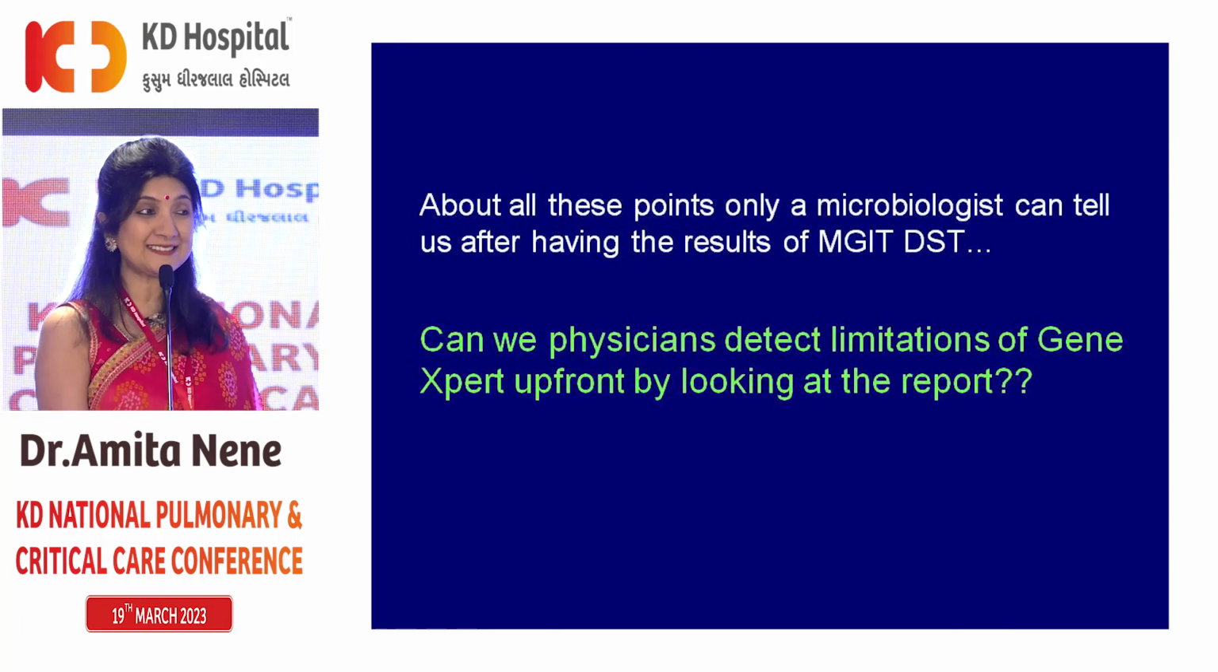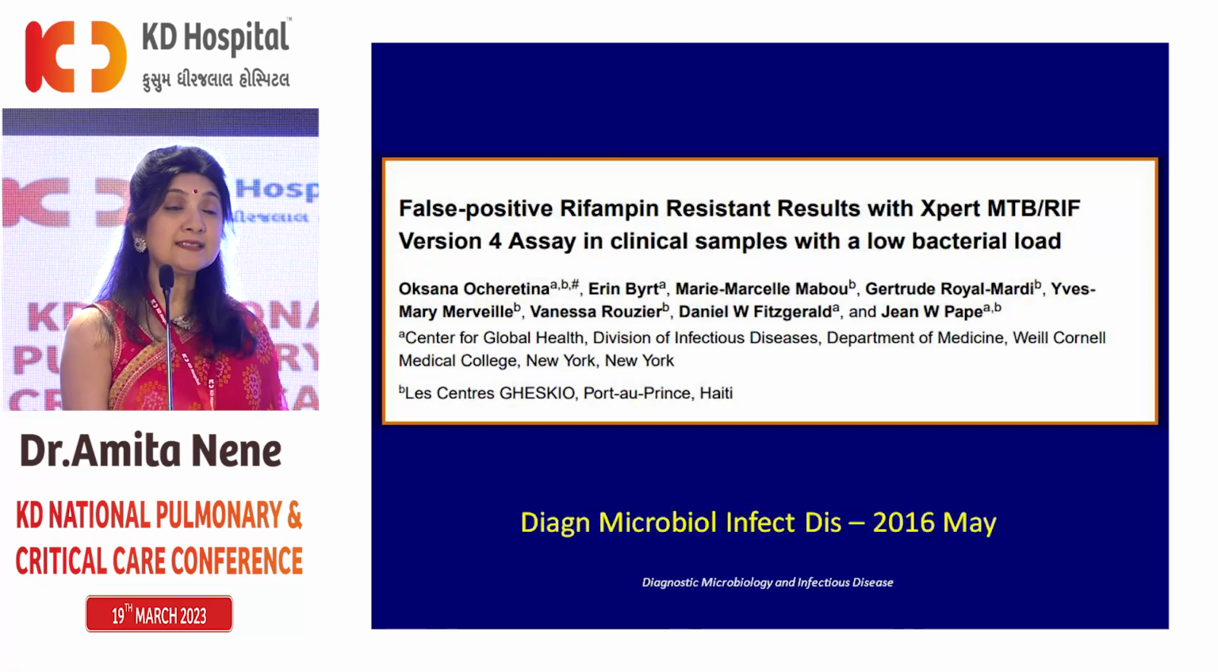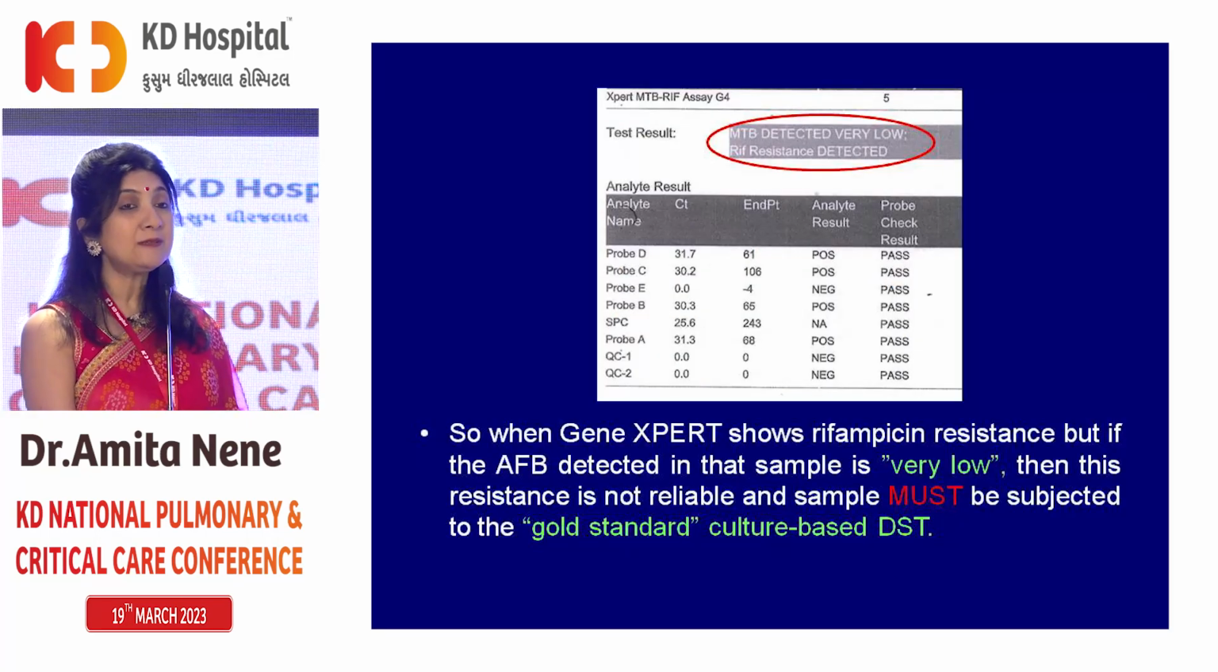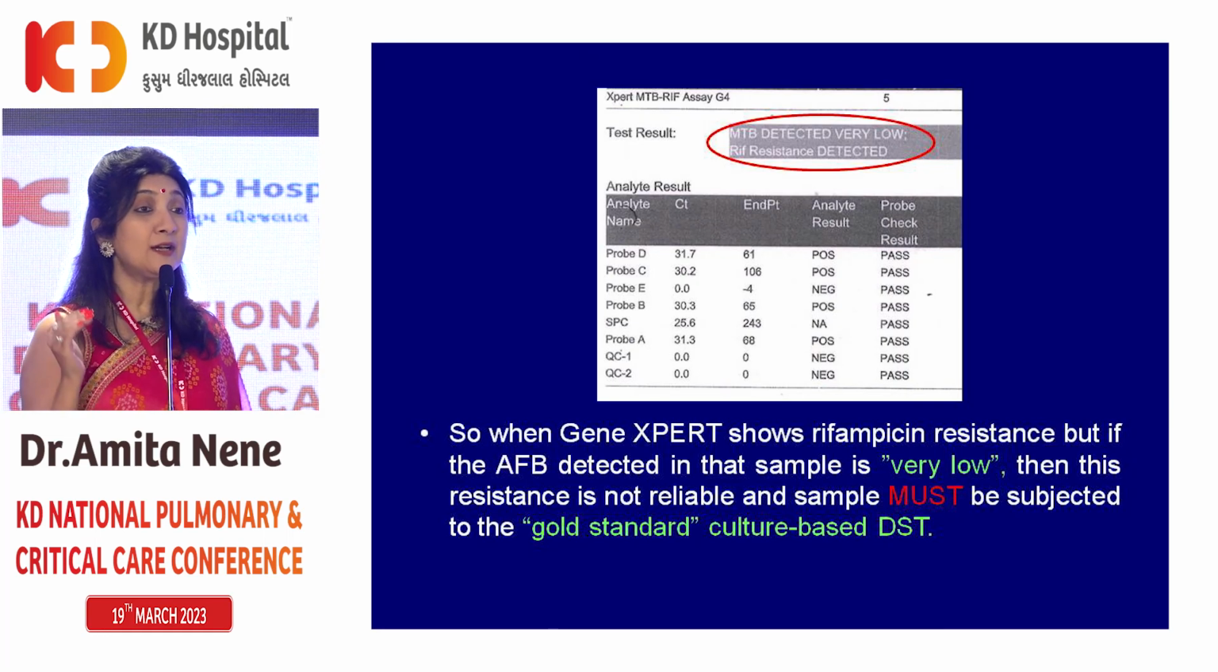You all may feel now all this only a microbiologist can tell us sitting in a lab. How can we clinicians know this? So yes, we clinicians looking at the report sometimes can actually pick up that this GeneXpert report is wrong. And this was this excellent paper of 2016, and please look at this report. Normally we see MTB detected, yes, no, and then we see rifampicin resistance, yes, no. So whenever we see MTB detected, we have to look at the load of the MTB, and if the rifampicin resistance is detected and if the load of the MTB is very low, then there's a 50% chance that wrong rifampicin resistance is picked up by this GeneXpert.